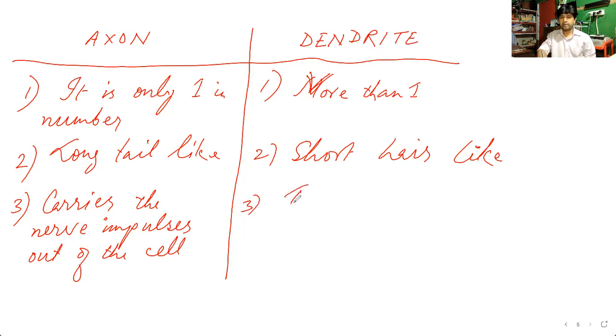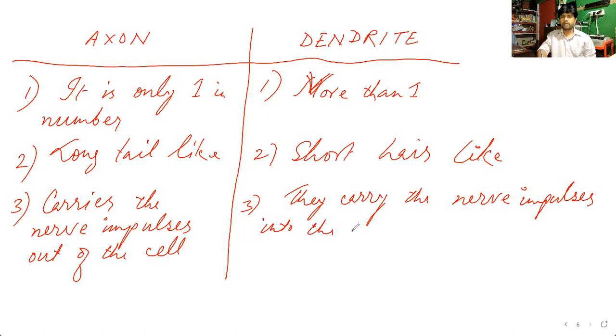They carry the nerve impulses into the cell. They carry them in, where the axon carries them out. So that is the difference between axon and dendrite.